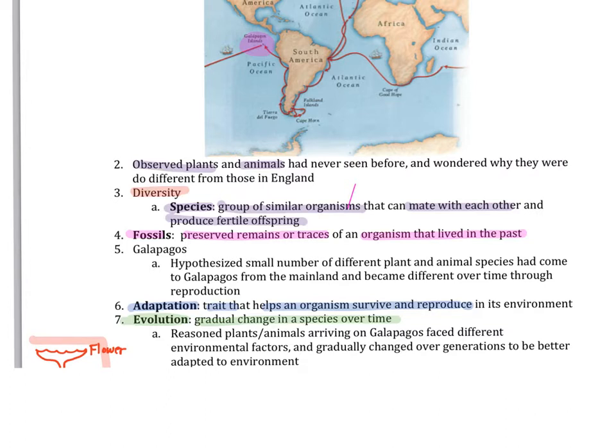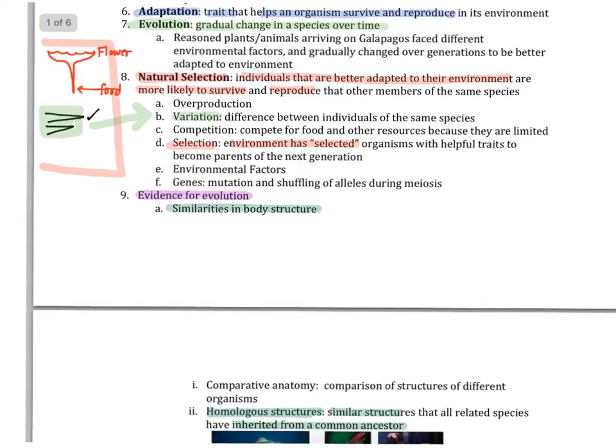He reasoned that plants and animals that arrived on Galapagos faced different environmental factors, and that gradually over time, over the course of many generations, they changed in order to be best adapted to the environment. One of the ways that he suggested this occurred was through the process of what he called natural selection.